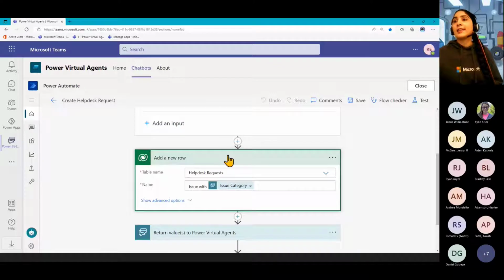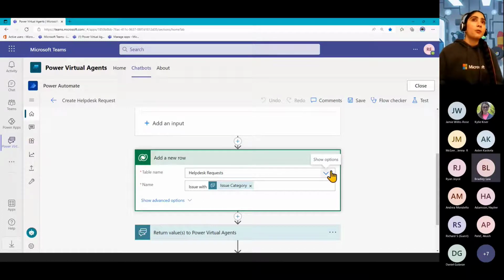So the next thing here is that to send it over into Dataverse, of course, in that table, we can just use that Dataverse connector that's here, but we'll connect it up to that help desk request one that we've created in Dataverse for Teams. So by the way, Dataverse is a premium connector, but if you're using it within Teams and you're just connecting to these Dataverse for Teams tables you've set up, then that's included in your Teams license. So there's no additional cost there. Only if you wanted to connect to a table in your full version of Dataverse would you need the premium licensing for that.